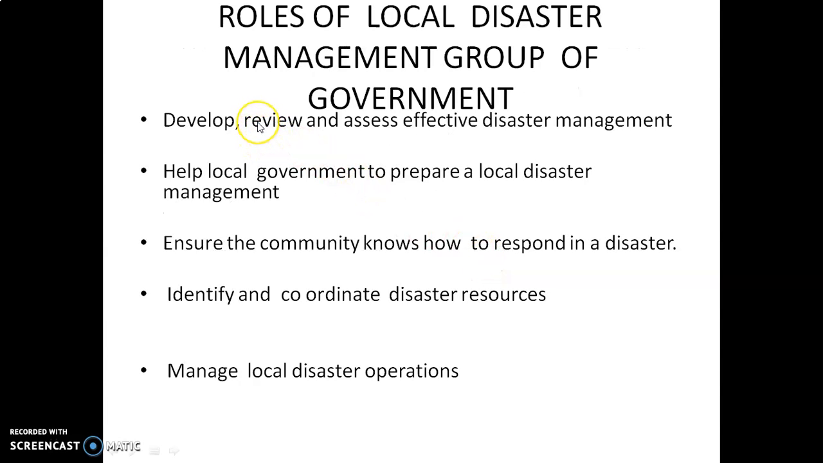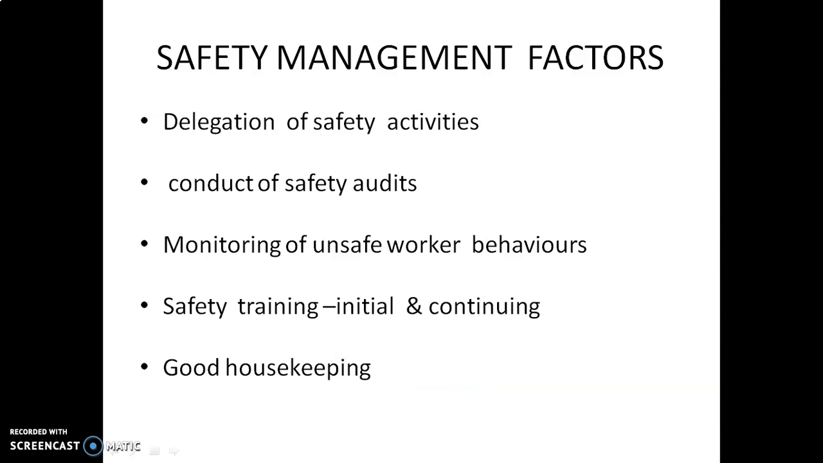Next, you have to go for the roles of the local disaster management group of government. You have to develop the disaster management plan, review the disaster management plan, and assess effective disaster management. Help local government to prepare a local disaster management plan. Ensure the community knows how to respond in a disaster. Identify and coordinate disaster resources. Manage local disaster operations. Next one, safety management factors.